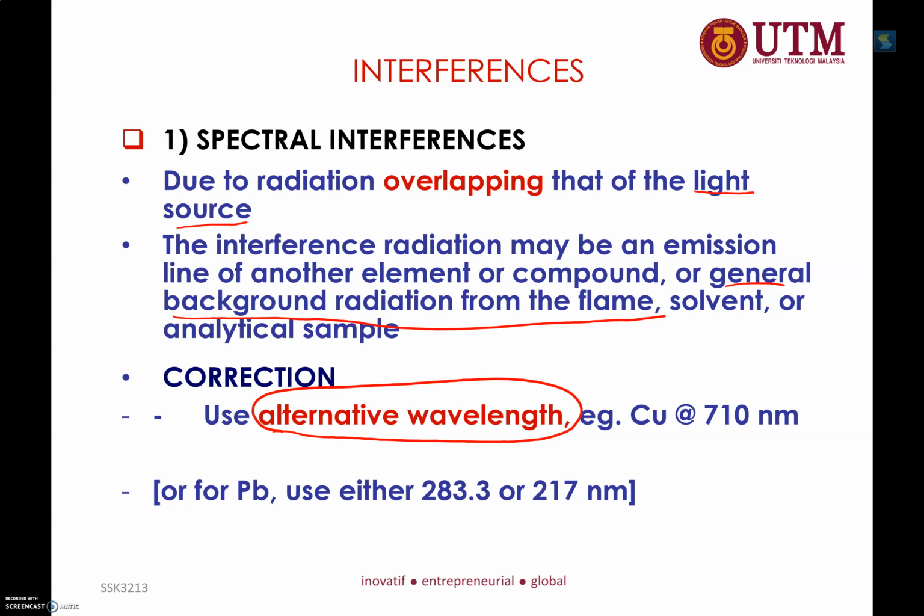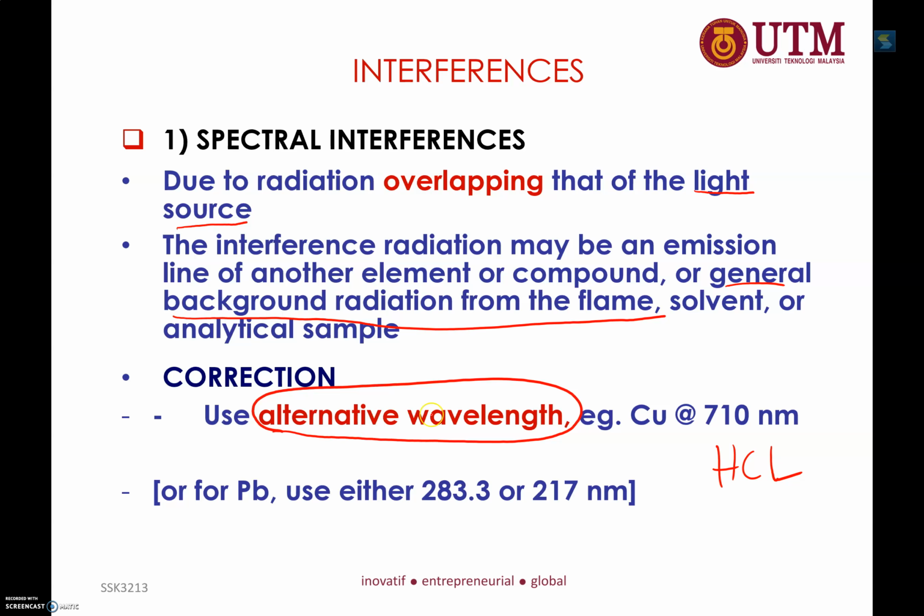Each element does not have only one absolute wavelength. Inside the HCL lamp, as I mentioned before, we have a cathode, right? It will excite and emit. When it emits, it can emit radiation for the analyte to absorb at several wavelength lines.